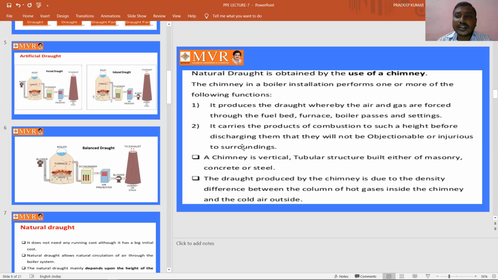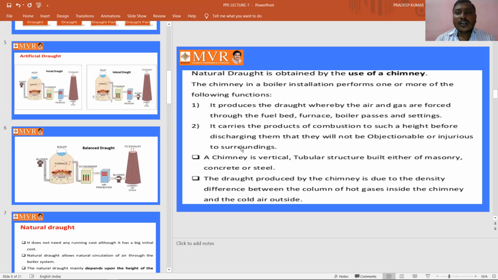A chimney is always in a vertical position. It is a tubular section built either of masonry, concrete, or steel. How do we get the draft produced by the chimney? It is due to the density difference, means the pressure difference, between the column of hot gases inside the chimney and the cold air outside.